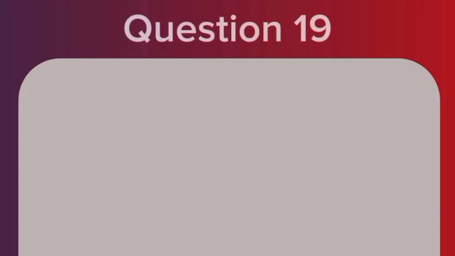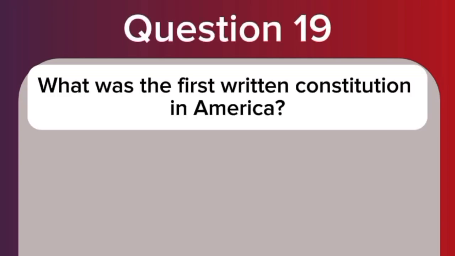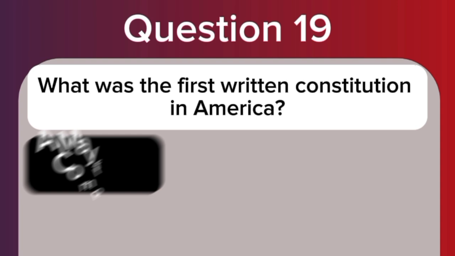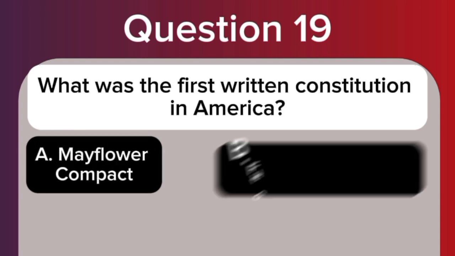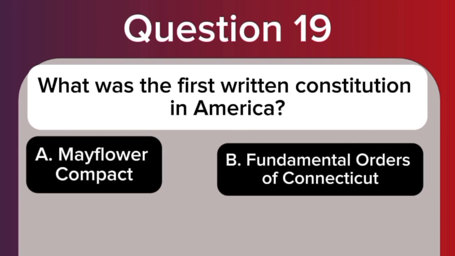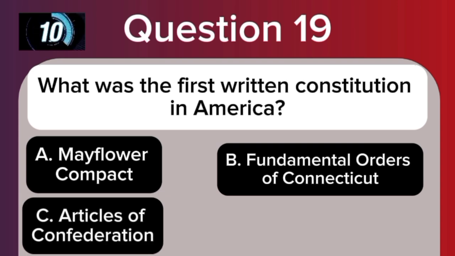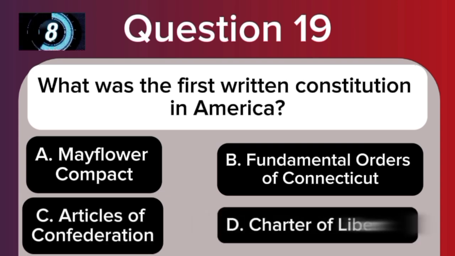Question 19. What was the first written constitution in America? A. Mayflower Compact. B. Fundamental Orders of Connecticut. C. Articles of Confederation. D. Charter of Liberties.